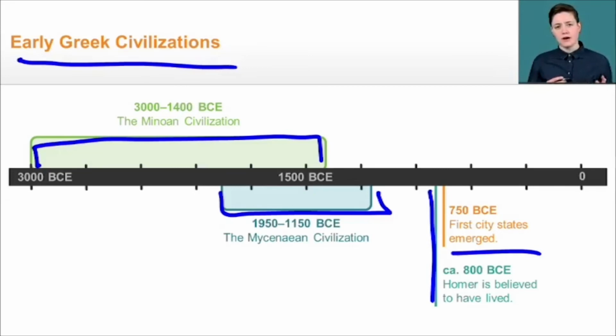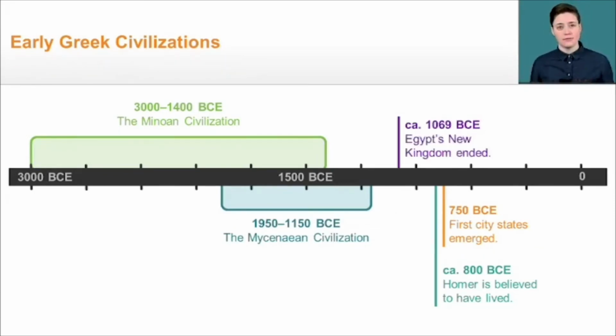So you see right around the same time that Homer is writing the Iliad and the Odyssey, those great city-states are emerging, advancements in both sort of government and civilization, as well as in culture and literature at that same time. And you can see here, in addition to the timeline, by around 1069, Egypt's New Kingdom emerged.